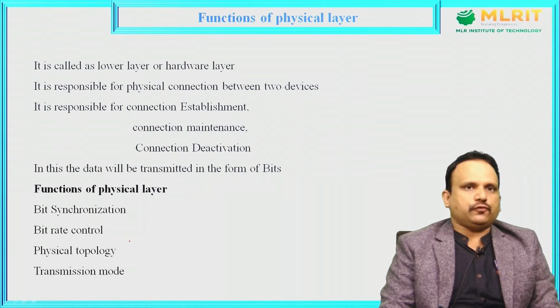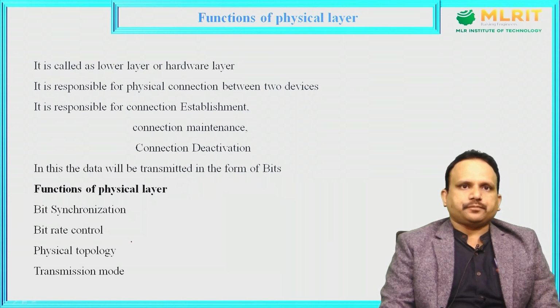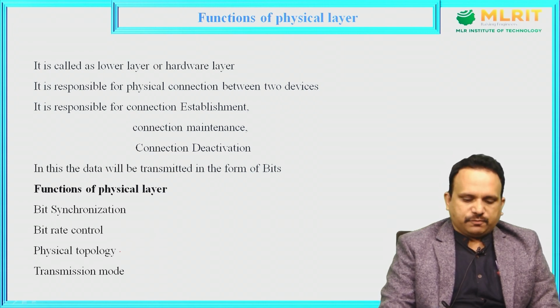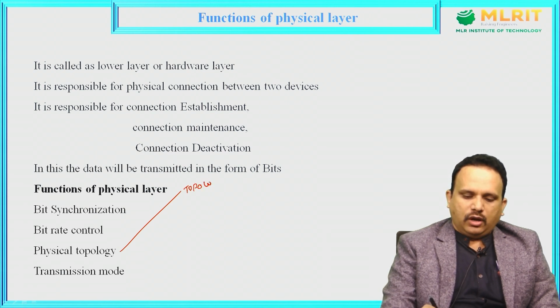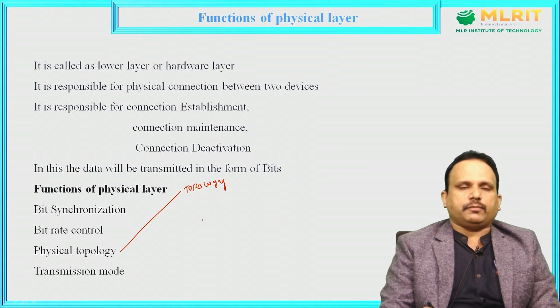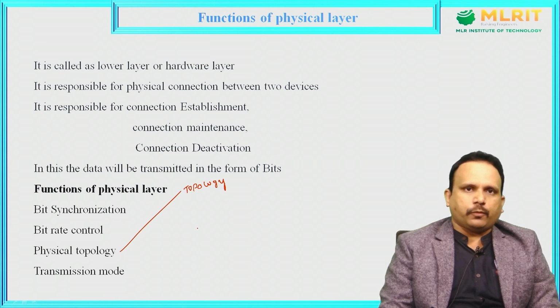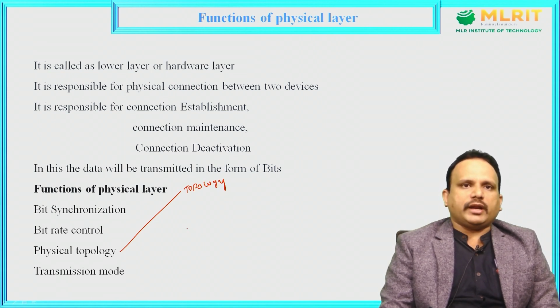And the next one is physical topology. How are you going to arrange the computers? The arrangement of the computers is done with the help of topology. Already in the last video, I gave you clear information about topology. The geometric representation of the relationship between links and linking devices is a topology, and how you arrange the systems in the network is also a topology.